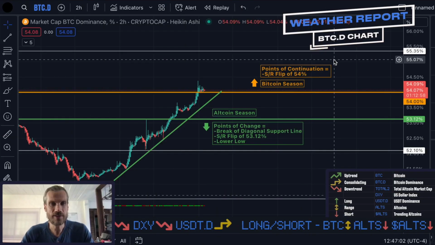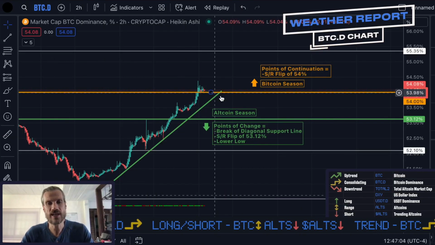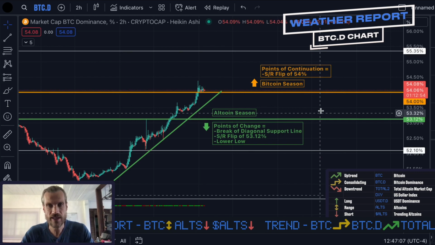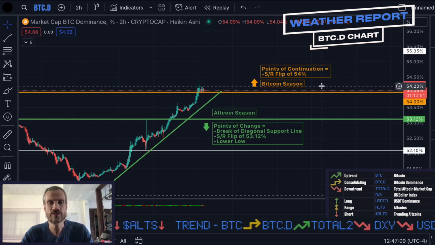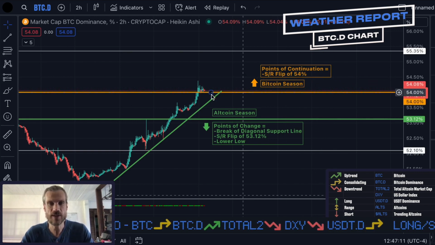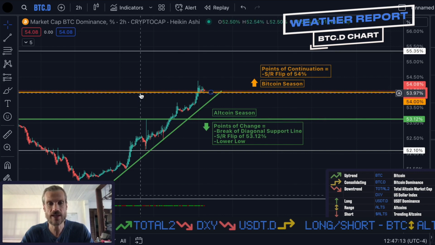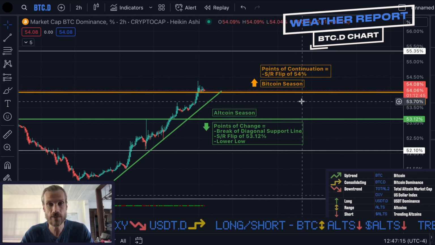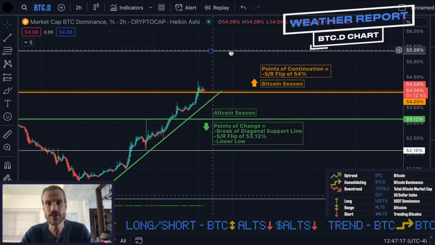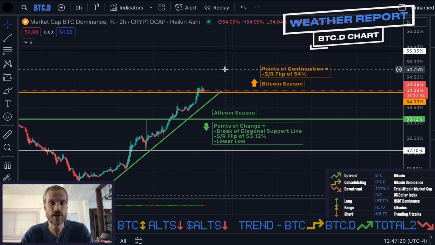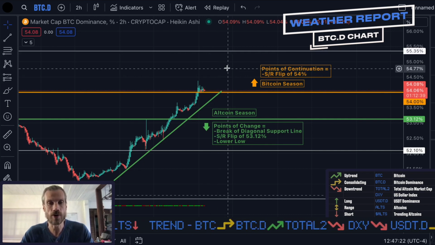This is Bitcoin dominance, currently in a strong uptrend now, which is equaling poor altcoin trading. It is Bitcoin season. Points of continuation for this would be an SR flip of 54%, this trend line here, which is exactly what's happening at the moment. So continued movement upwards towards this trend line at 55.35 would equal continued poor altcoin trading.